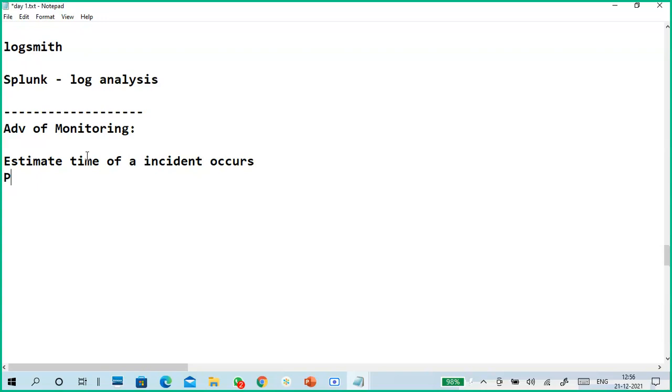So we can take precautions before an incident occurs.